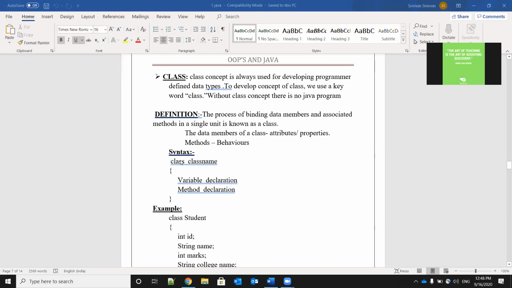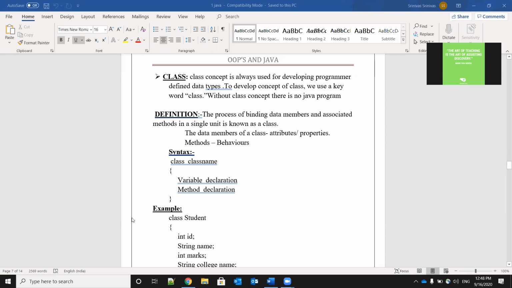So it is nothing but the class keyword. Then we have to write the class name. So how to write a class name? Already I told you. We have to start the word with a capital letter, and only the first letter should be capital, and all the remaining letters should be written in small letters. Then variable declaration, method declaration.